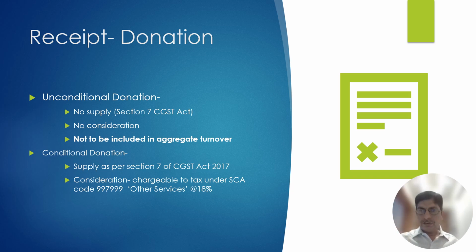When a charitable trust is doing any branding or advertisement, it is a supply. The amount received against that, which is called a donation, is actually a consideration. Therefore, it is chargeable to tax under HSN 997999 at the rate of 18%. Have you understood? Correct. Let's move ahead.